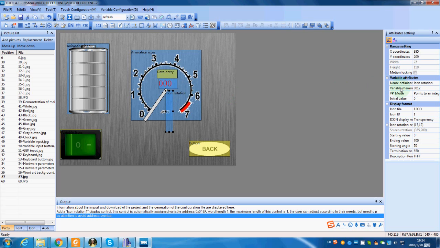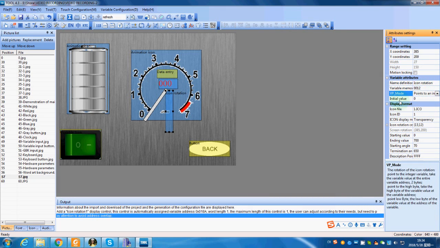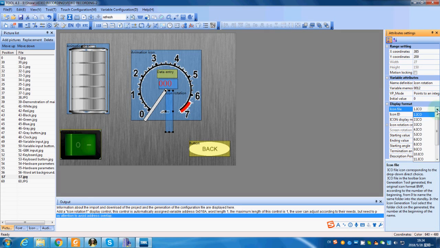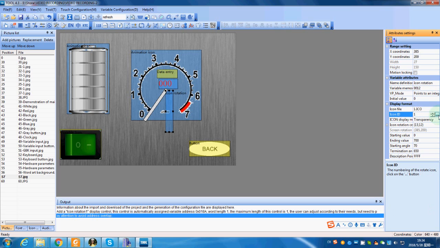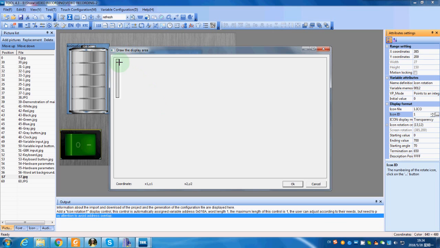Set the variable memory address as 0012 and initial value 0. Then we will select the icon file to choose the pointer and select the point center.